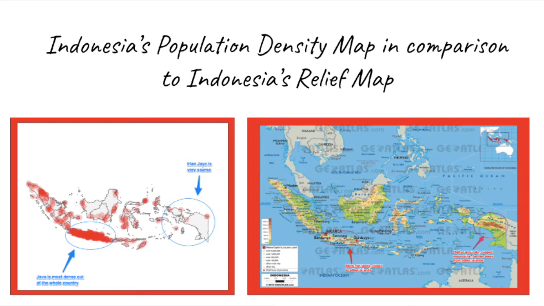One of the physical factors that could have affected the population distribution is relief. As seen on the map on the left, the population is very dense on Java Island, while Irian Jaya has the most sparse population. Comparing this to the relief map, it can be seen that there are more mountains and highlands in Irian Jaya, while in Java there are many flatlands, and the highest land is 500 meters.